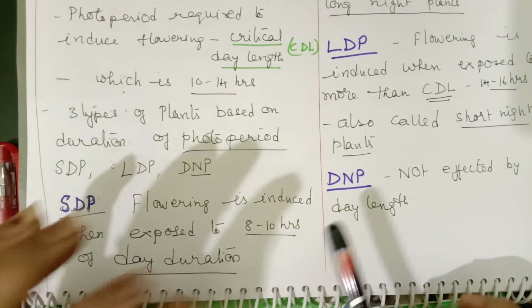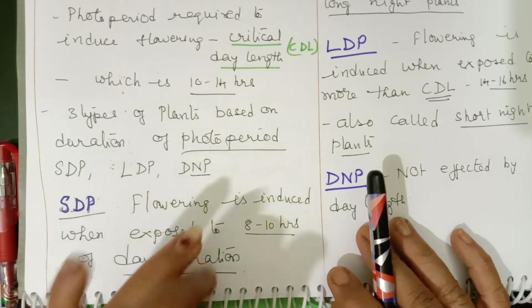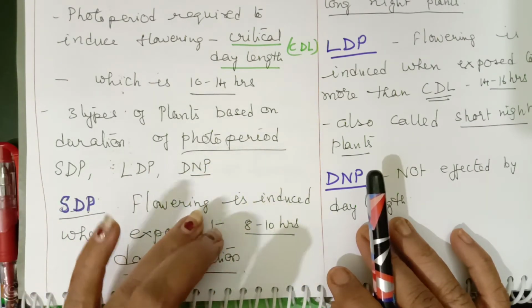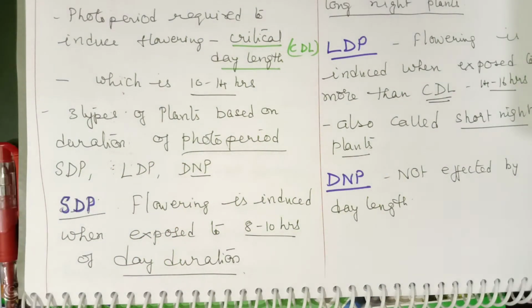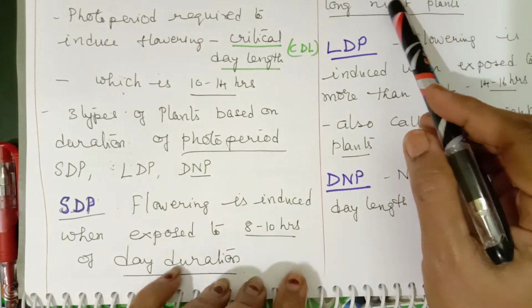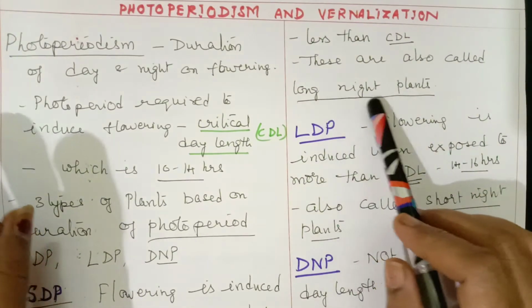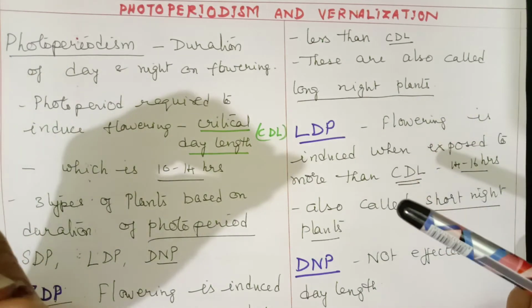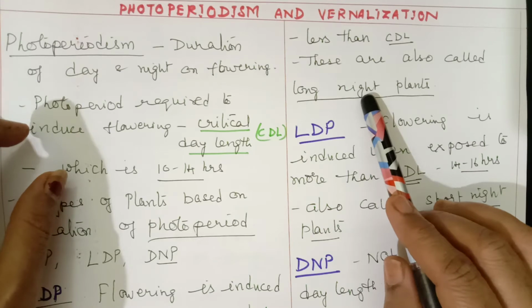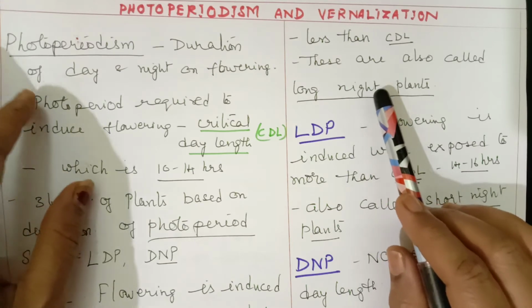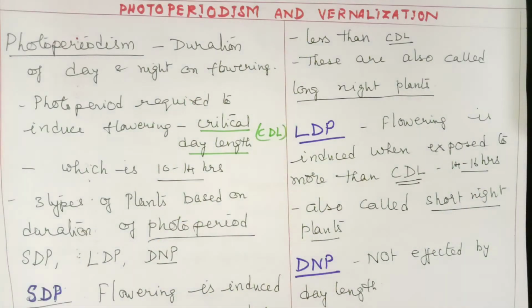They are also called long night plants, meaning the night time should be longer for these plants to induce flowering.